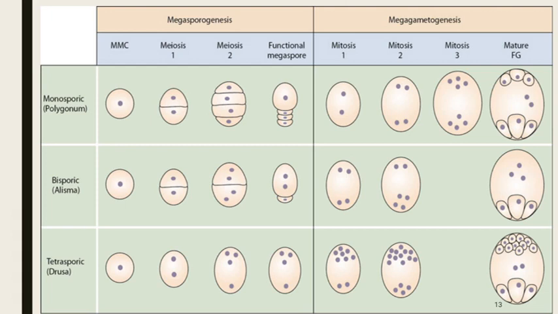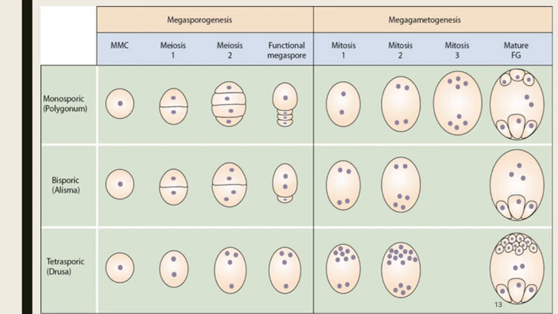These nuclei move towards opposite ends, and they divide twice to form 8 nuclei. One nucleus from each pole migrates to the center of the embryo sac. Three nuclei at the upper end produce the egg apparatus. The nuclei present at the lower end form antipodal cells. In this way, an 8-nucleate bisporic embryo sac develops.